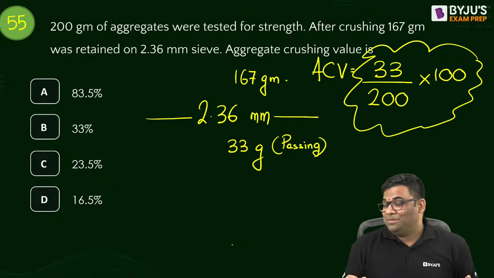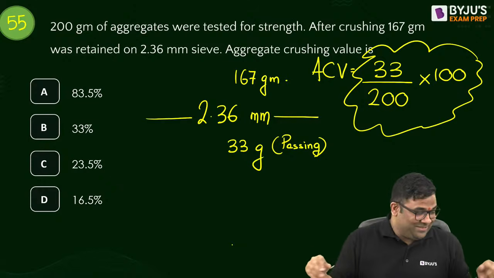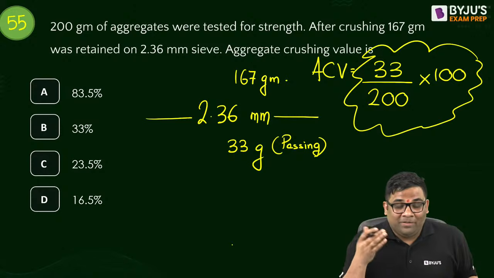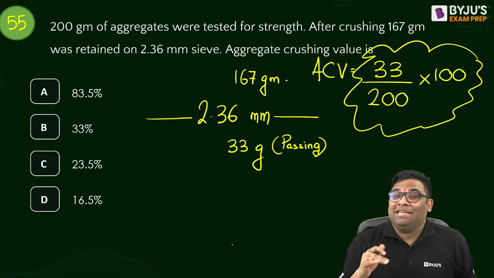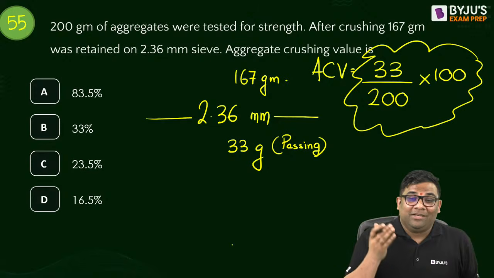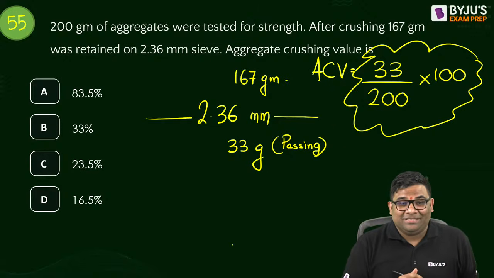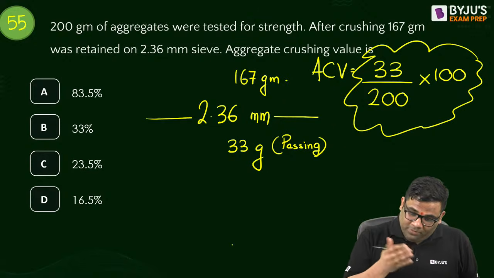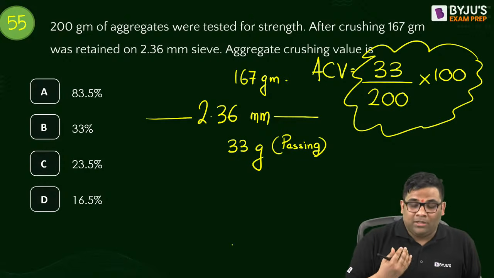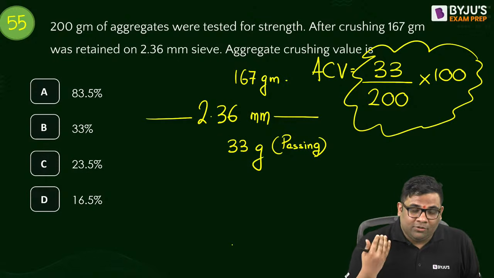You see how nicely I have mixed the questions. You are benefited for all the examinations. So preparation should also be like this, that you should be able to perform well in GATE, in ESE, in your state exams, everything.